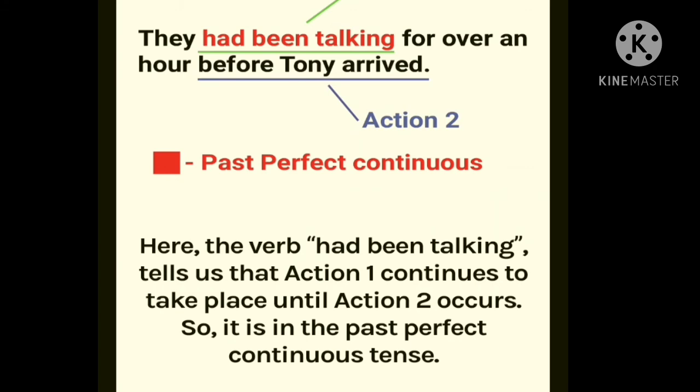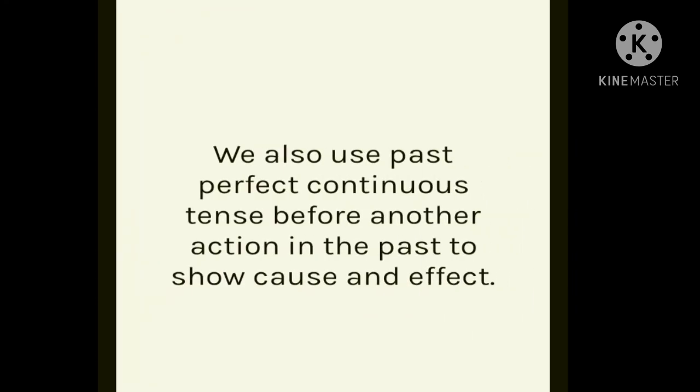So, had been talking is the first action, which shows the past perfect continuous tense. Here action 1 continues to take place until the second action occurs. मतलब पहली जो action है वो second action आने तक क्या कर रही है, चल रही है. So, it is in the past perfect continuous tense.